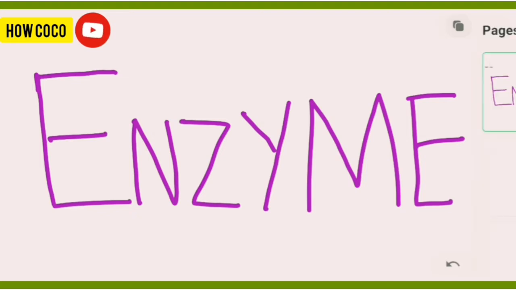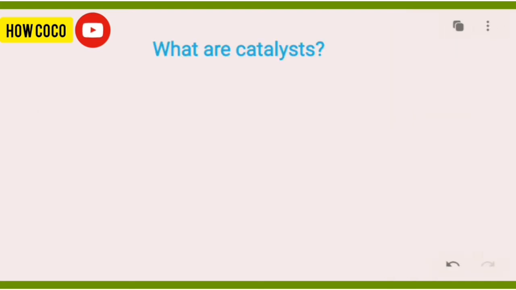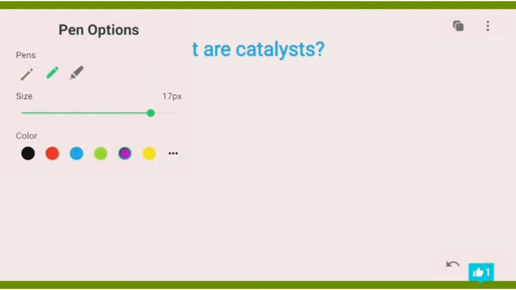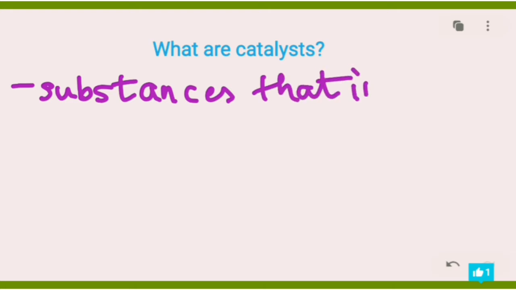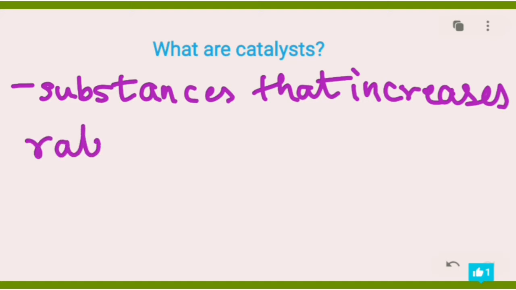So let's begin. First thing we're going to cover is what are catalysts. Catalysts are anything that increases the rate of a reaction. When I say rate, I mean multiple times per second. Now, catalysts are substances that increase the rate of a reaction. Mind you, these are notes that you could use in your exam papers and gain marks.